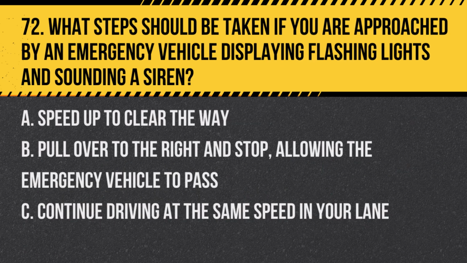Question 72. What steps should be taken if you are approached by an emergency vehicle displaying flashing lights and sounding a siren? A. Speed up to clear the way. B. Pull over to the right and stop, allowing the emergency vehicle to pass. C. Continue driving at the same speed in your lane. Answer. B. Pull over to the right and stop, allowing the emergency vehicle to pass. This action helps ensure emergency vehicles can reach their destination without delay.